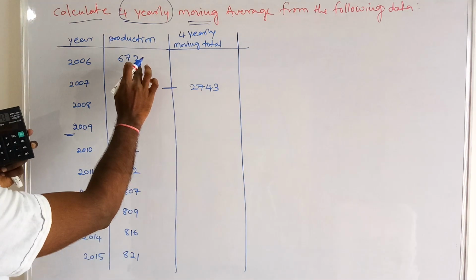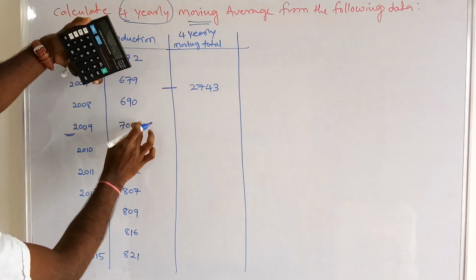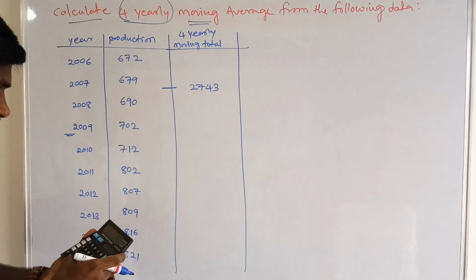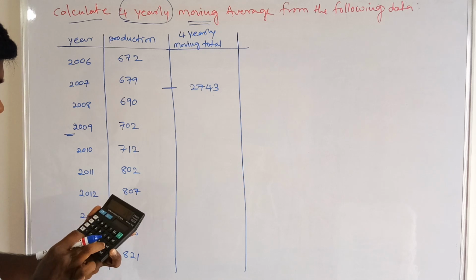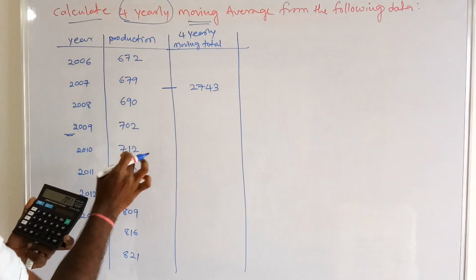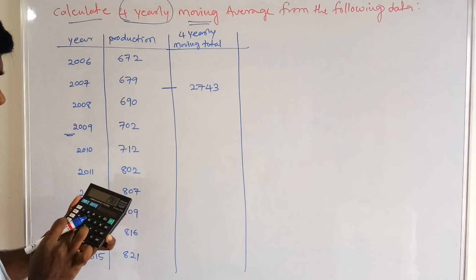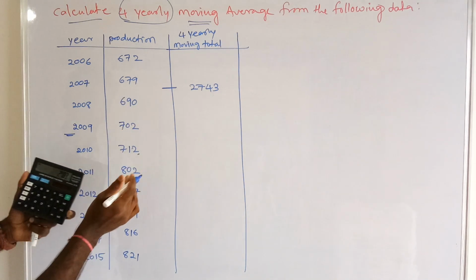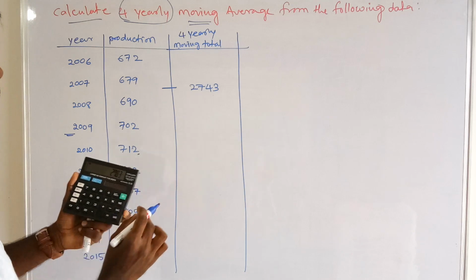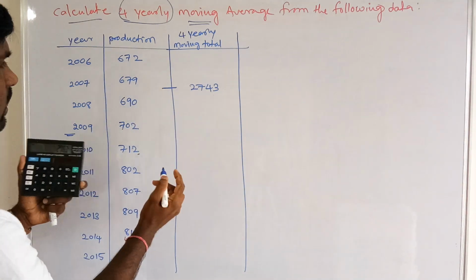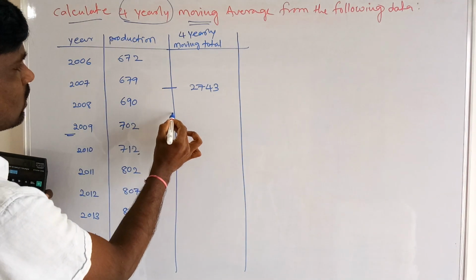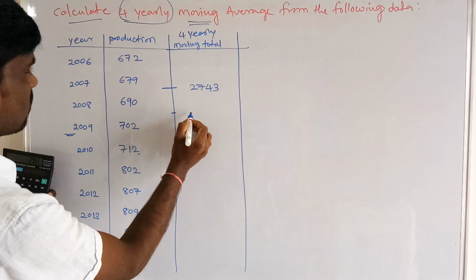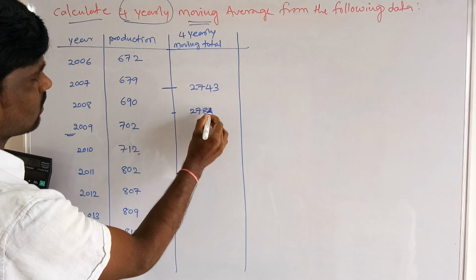Next, leave this first year. Coming to the next 4 years, 1, 2, 3, 4, the total sum of these 4 years value is 2783. We have to show it between the years.